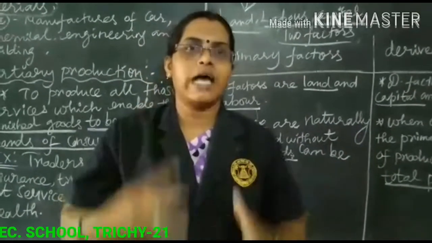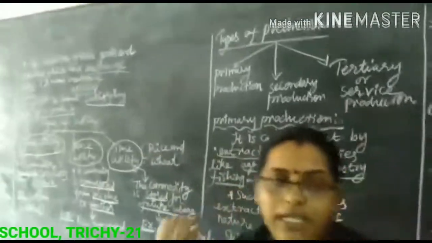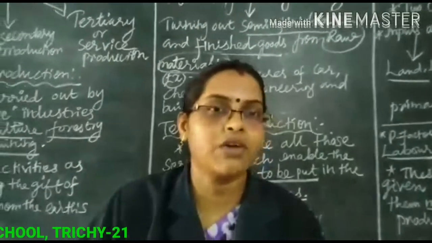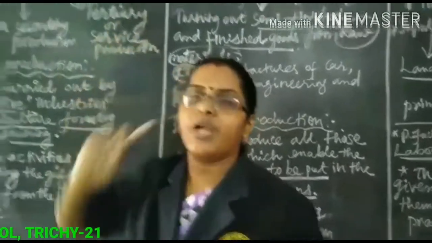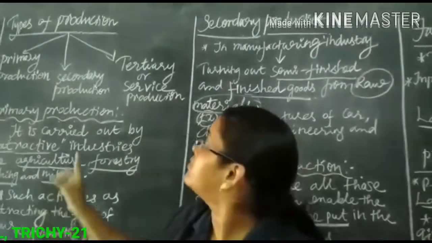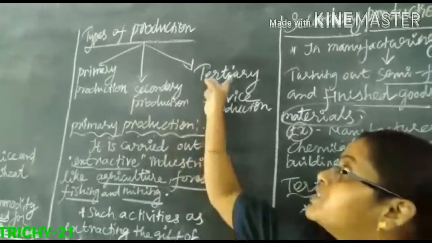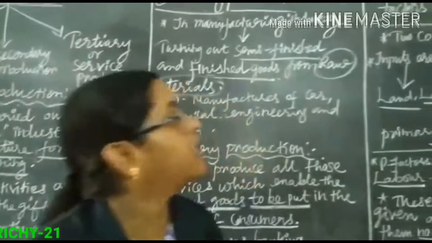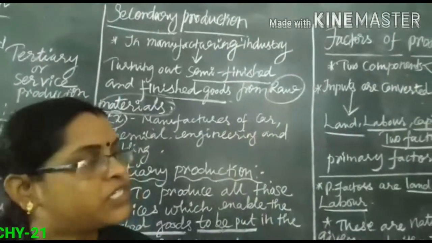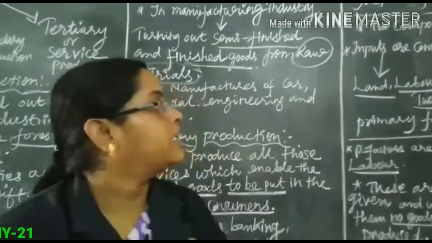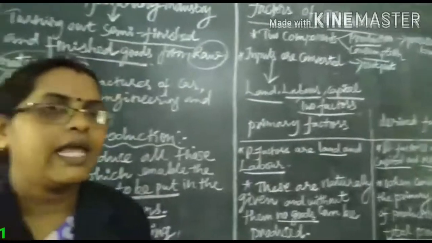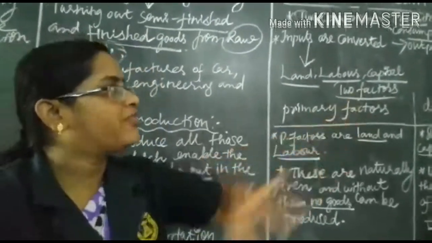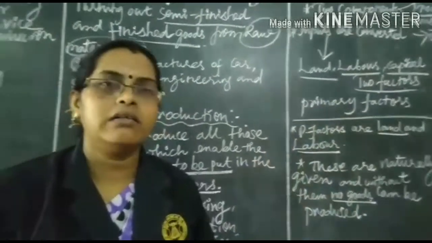And another one, types of utility. There are three types of utility: form utility, place utility, and time utility. Then types of production: primary production, secondary production, and tertiary or service production. And factors of production: land, labor, and capital. Capital means money, an investment in the factory. And the two kinds of factors: primary factors and derived factors.